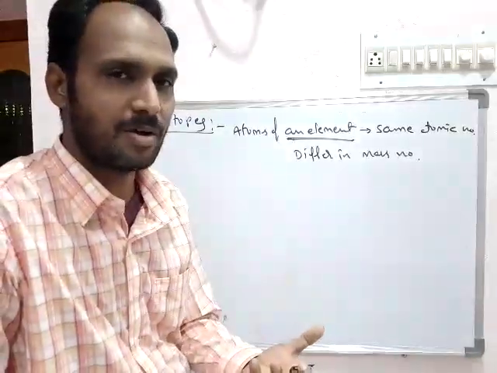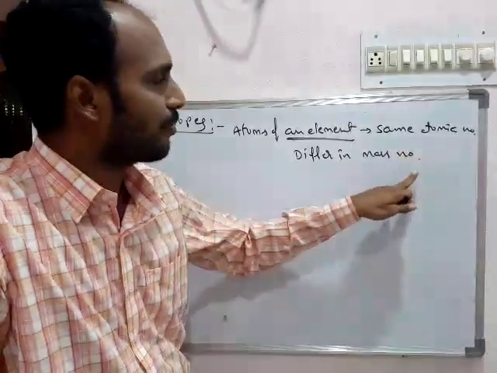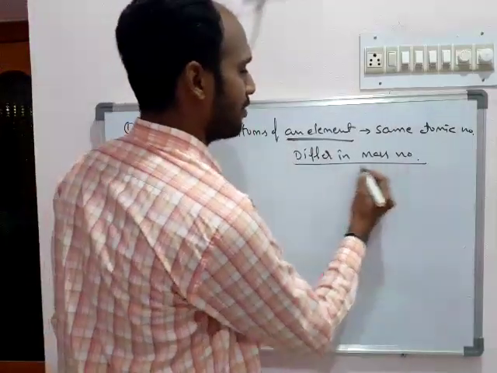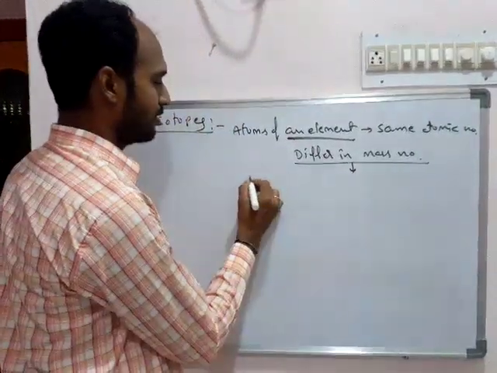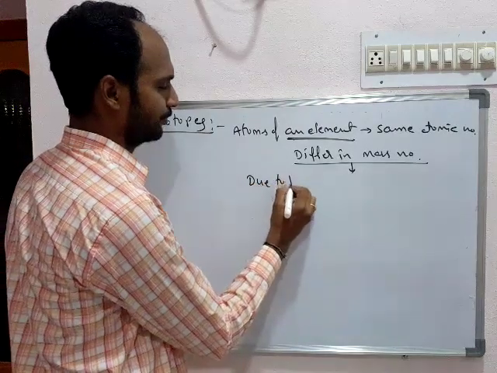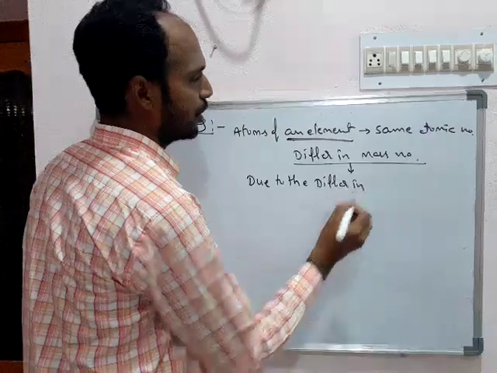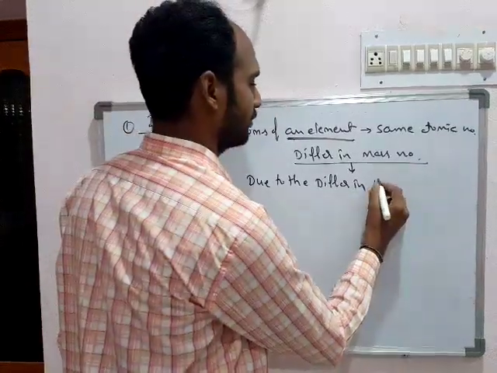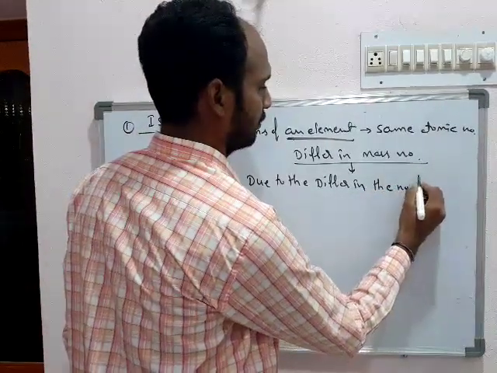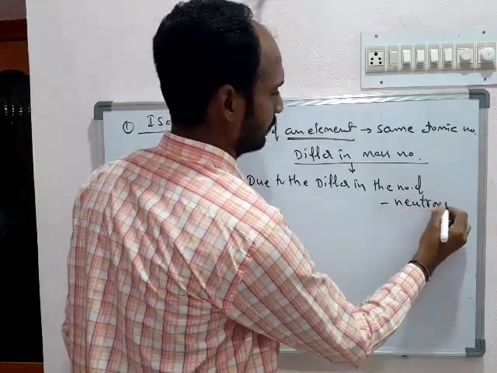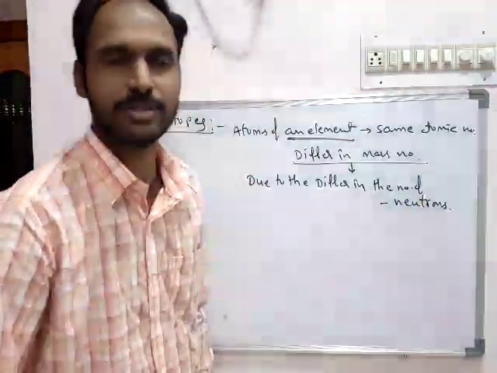But what is the difference? The mass number differs due to the difference in the number of neutrons.